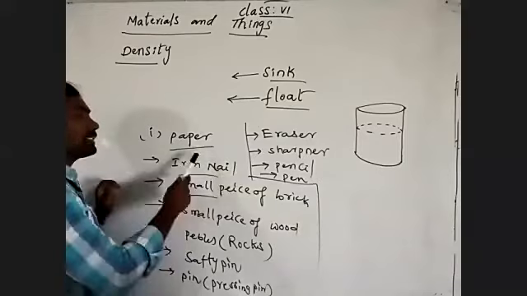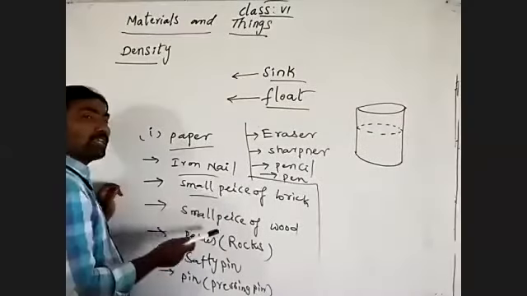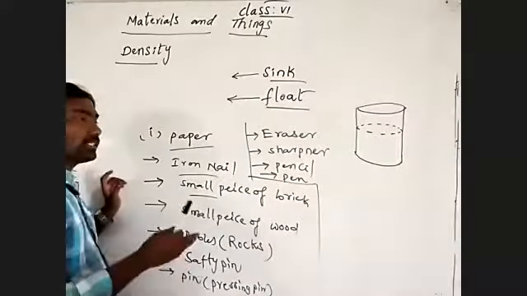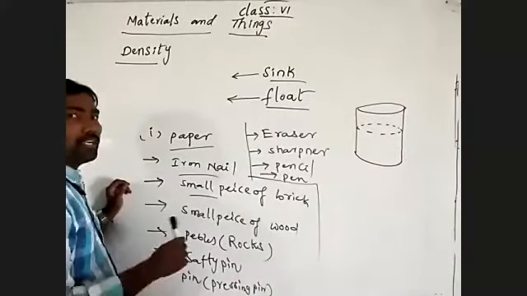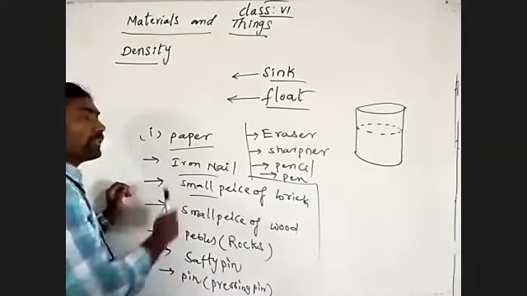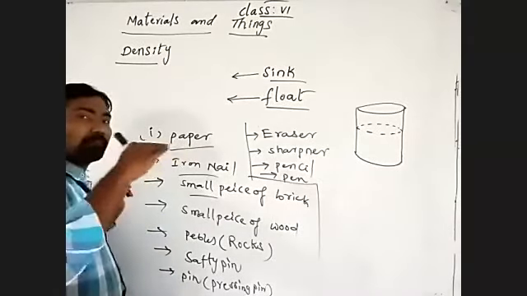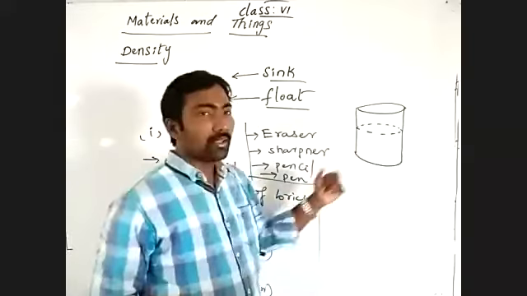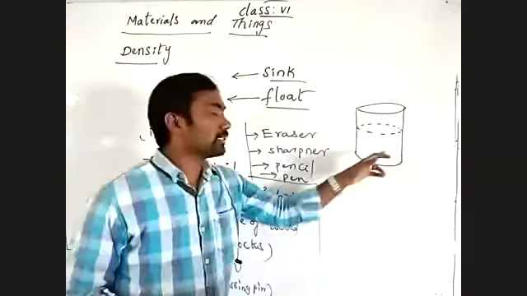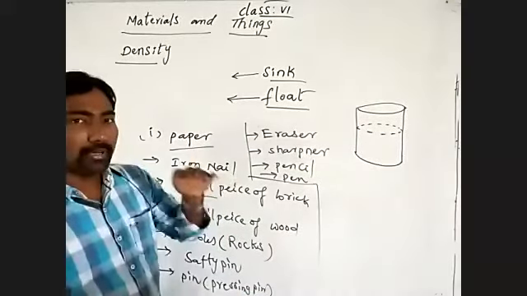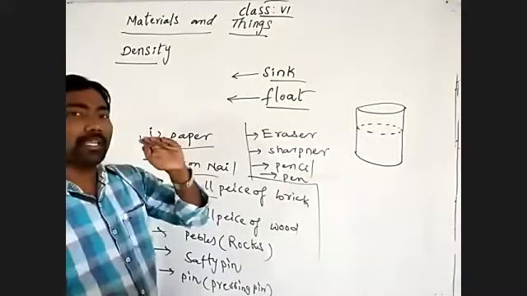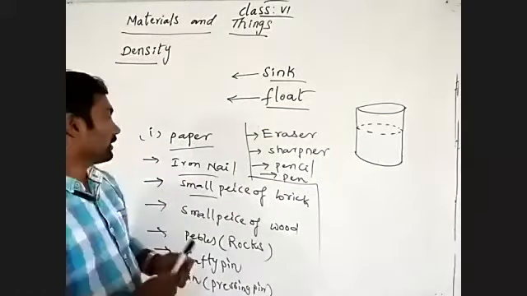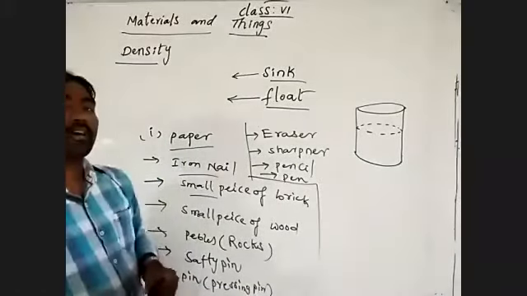By dropping these materials into the water in the vessel, what do we observe? If we place paper into the water, the paper will stay at the surface of the water. And the iron nail?